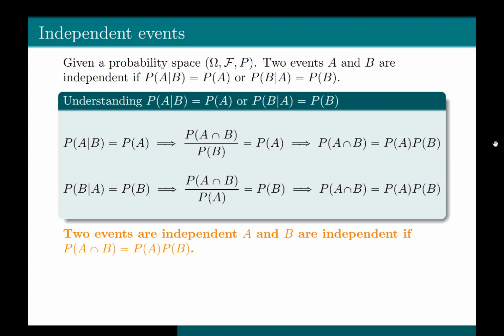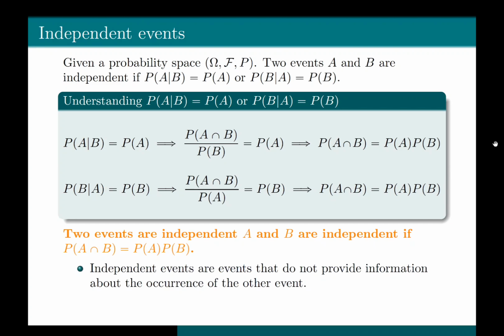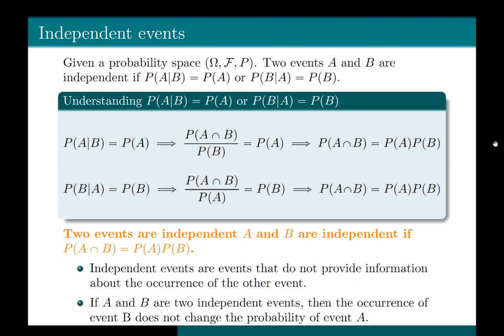Okay, so two events A and B are independent if probability of A intersection B is equal to probability of A times probability of B. Independent events are events that do not provide information about the occurrence of the other event. If A and B are two independent events, then the occurrence of event B does not change the probability of A. For example, flipping a coin and getting heads, then flipping it again, getting tails, are two independent events.